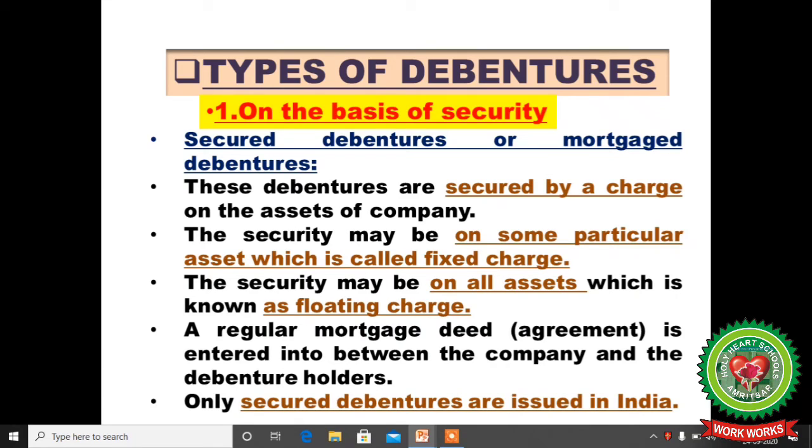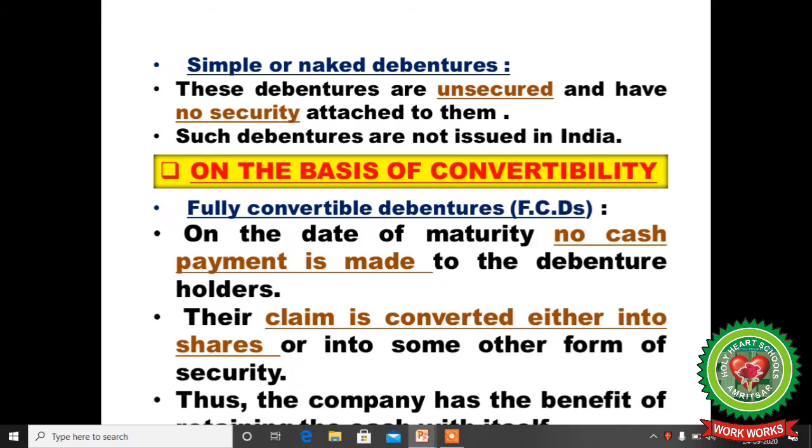Secured debentures. These debentures are secured by a charge on the assets of the company. Any asset, any fixed asset, any car, land, etc. The security may be on all assets, which is known as a floating charge. A regular mortgage deed is entered into between the company and the debenture holder. Only secured debentures are issued in India. Simple or naked debentures. Here there is no charge on any asset, so they are considered naked debentures. Such debentures are not issued in India.